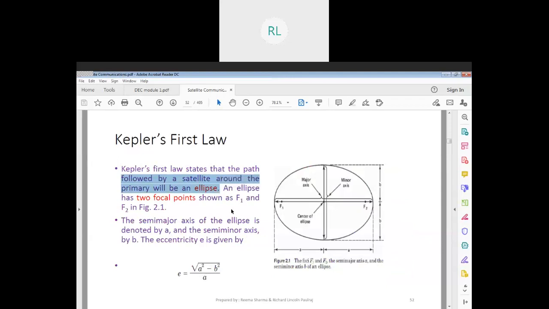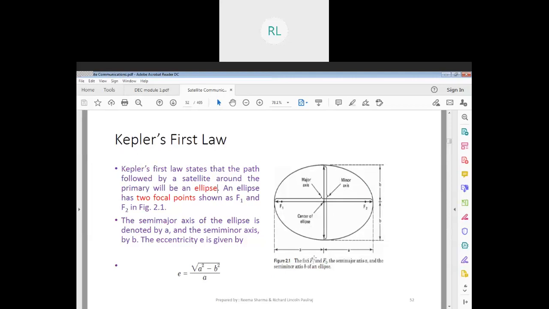The most frequently asked question is going to be: with neat diagrams explain Kepler's laws of motion. So this is the first law, which talks about the path followed by a satellite around the primary, which will be an ellipse. The first law states that the path taken is going to be an ellipse. So what's an ellipse?